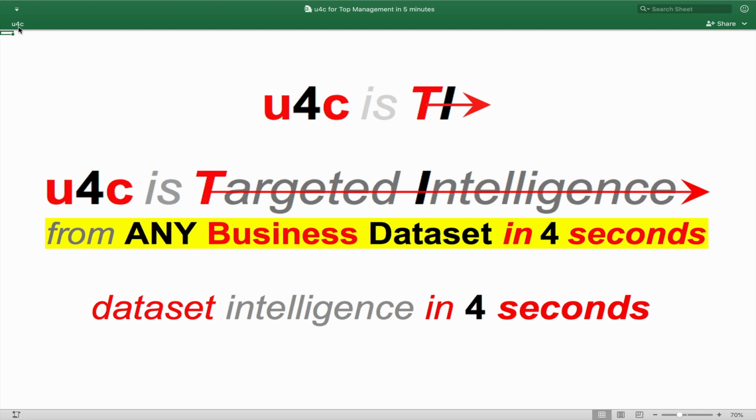We'll now see in 5 minutes how every business manager can see and experience the power and advantage that u4c dataset intelligence can give to them and to their organizations. 5 minutes starting from now.